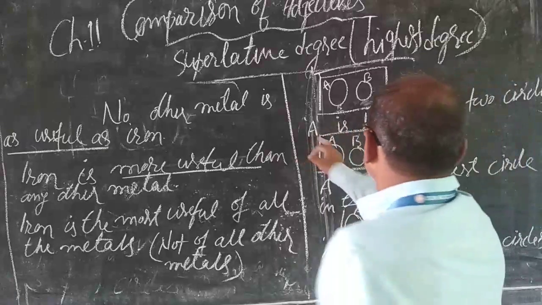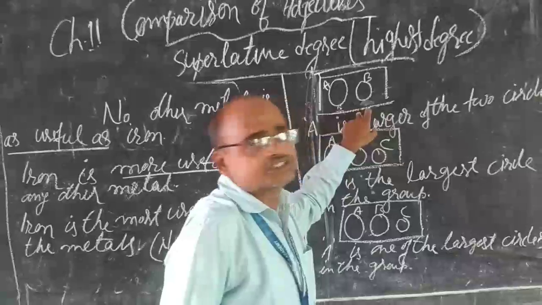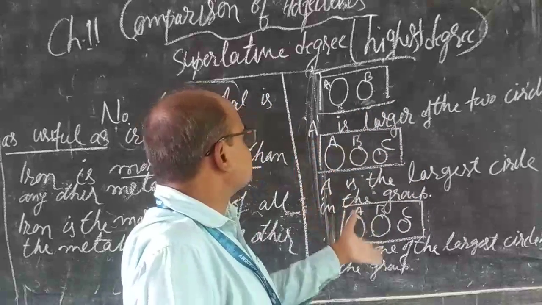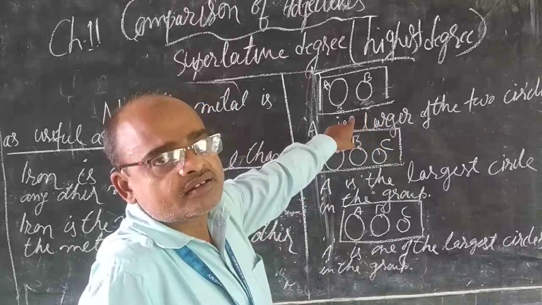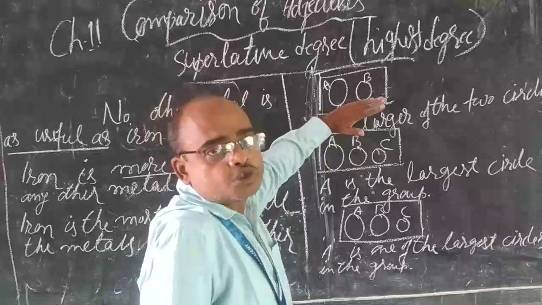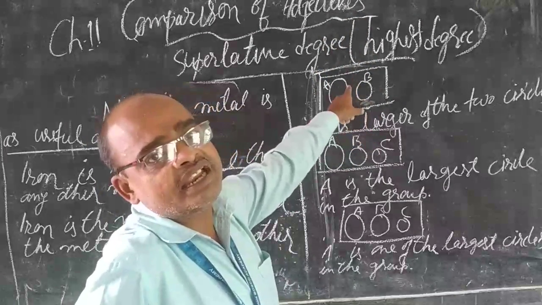See? A is larger of the two circles. You cannot say A is the largest circle. Why? Because there are only two items. If you are taking out A, only one item B is left.